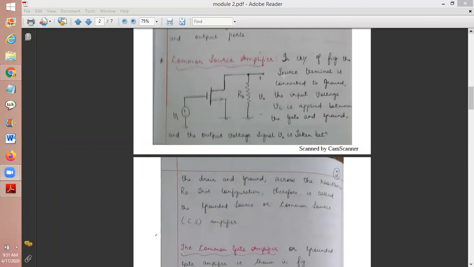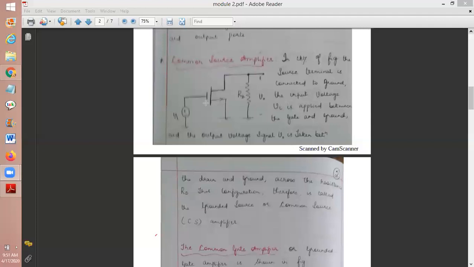Okay. Now let me write this common source amplifier. Common source amplifier means what are the two things I told? The source terminal will be common to both input and output, and the source terminal will be grounded. These two points you have to remember.